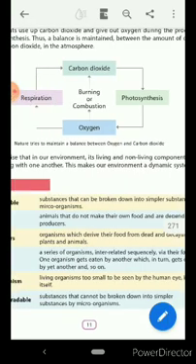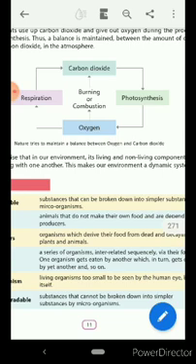Here, in this picture, the carbon dioxide liberated by respiration as well as burning or combustion in atmosphere. This carbon dioxide used by plants in process of photosynthesis, and in photosynthesis oxygen is given out.